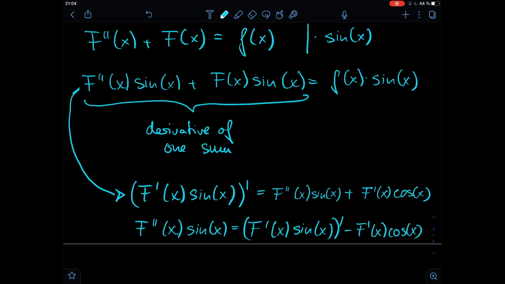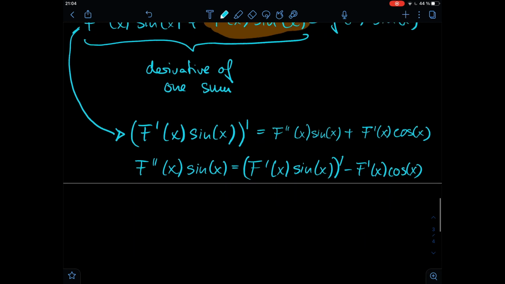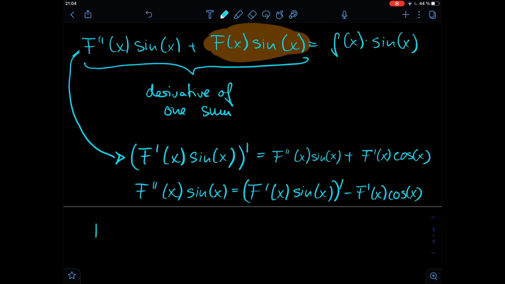And now we do the same thing with the second term, F of x times sine of x. This looks a lot like we could use the sine of x as the function that has already been taken the derivative of.